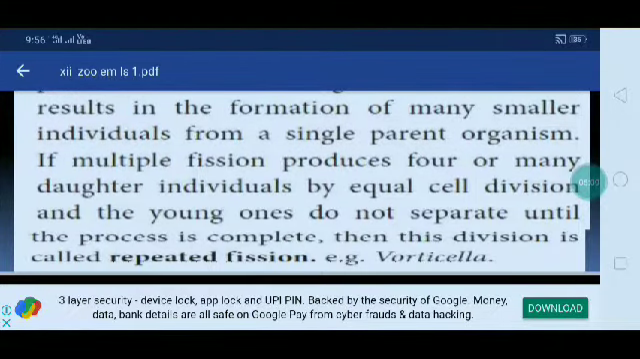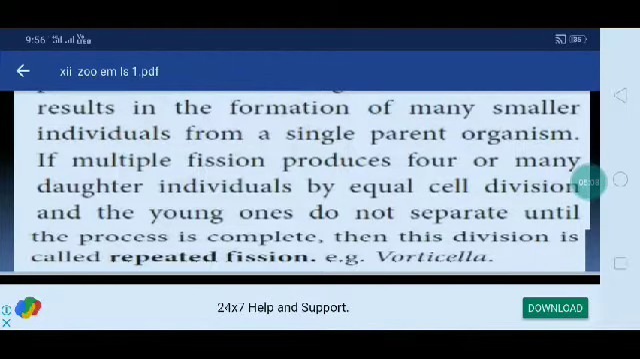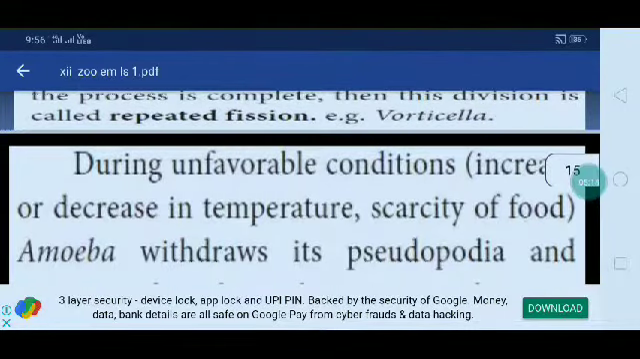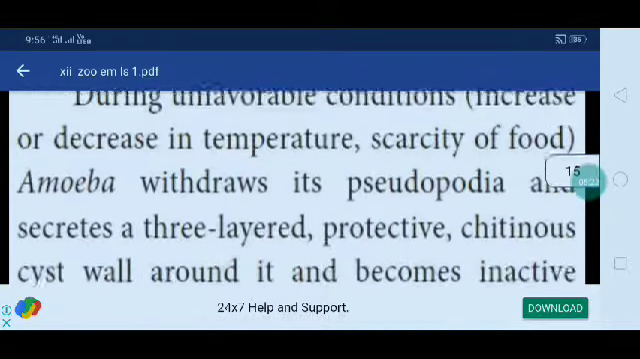If multiple fission produces four or many daughter individuals by equal cell division, and the young ones do not separate until the process is complete, then this division is called repeated fission. Verticilla.